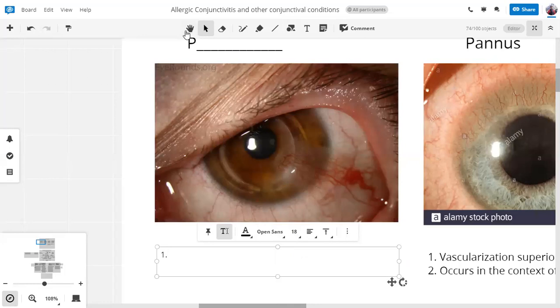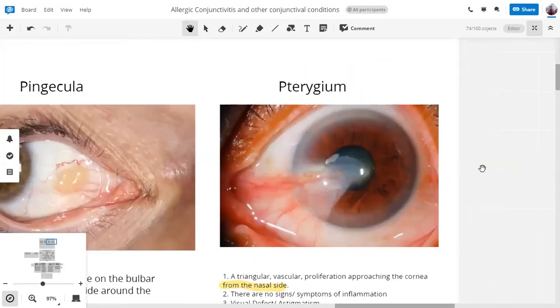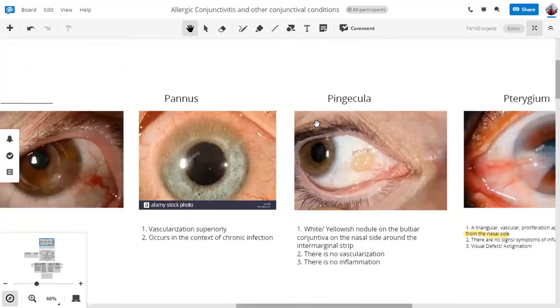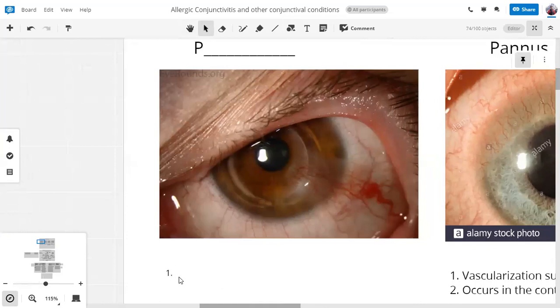Where is the apex of this lesion? Towards the cornea. Yes, that is the feature of pterygium. I also forgot to mention it. We can see it in the picture. I forgot to write down that the apex of this triangular lesion will always be towards the cornea. A pterygium will always arise from the nasal side, and its apex will always be towards the cornea. This is what you have to remember. All right, so we have a triangular lesion with an apex towards the cornea.